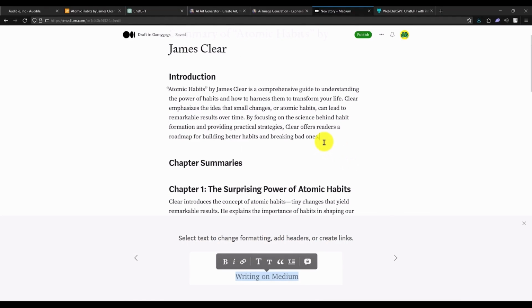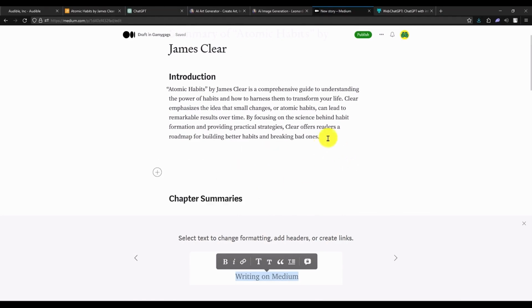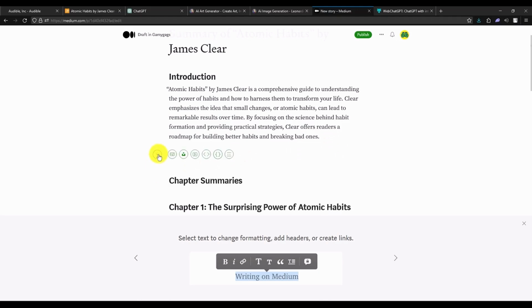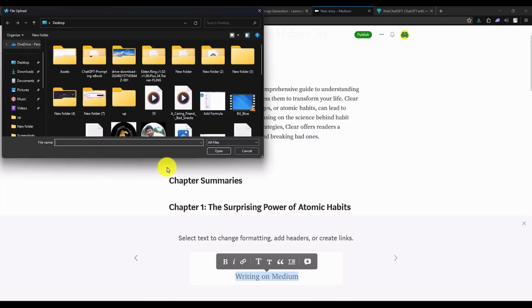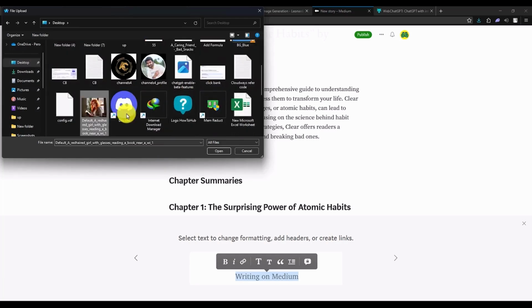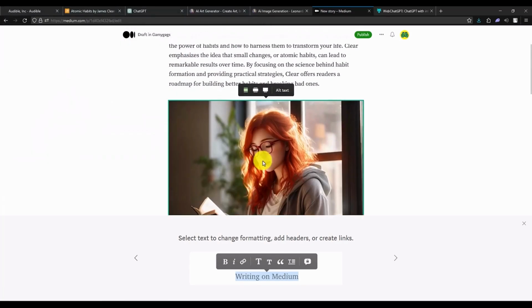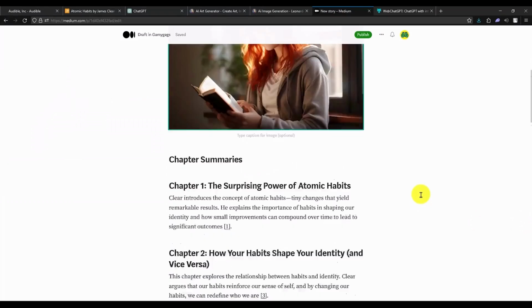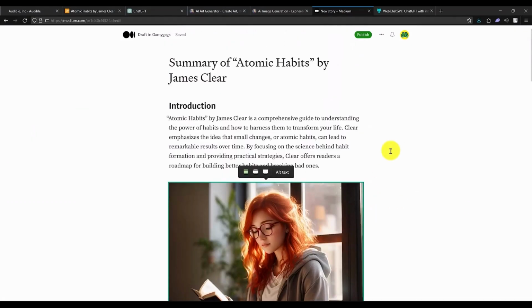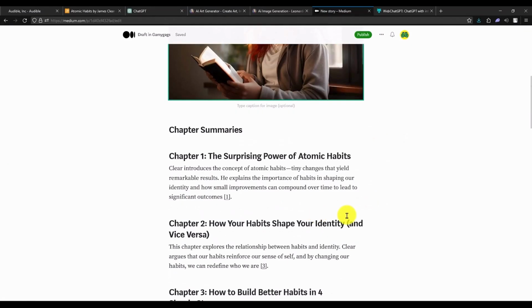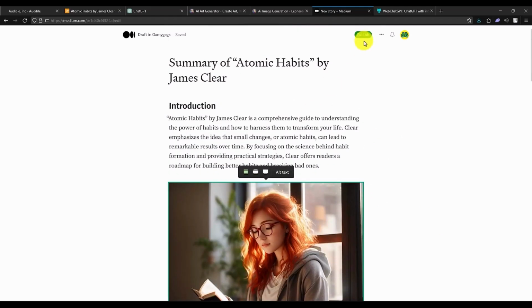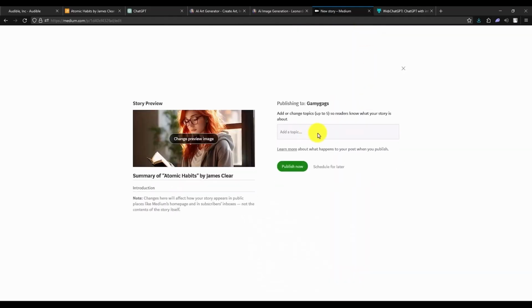Now to make your summary more engaging, add some images. So after the line ends, if you click on enter, you will find this plus option. Just simply click on this plus option and then click on this image option right over here. And then upload the image that you just made. Now, once you have the image and your article, it's time to add your affiliate link. But before that, first click on publish. And then simply click on publish now.